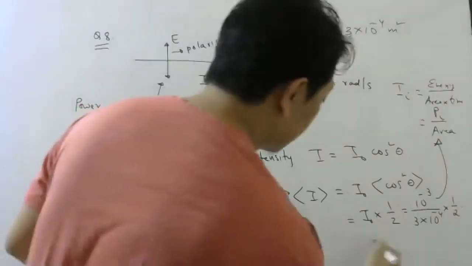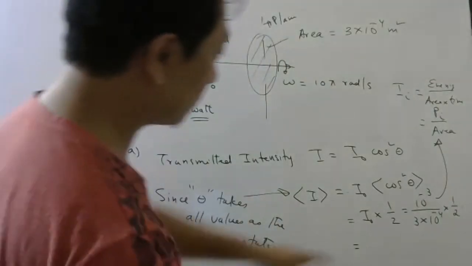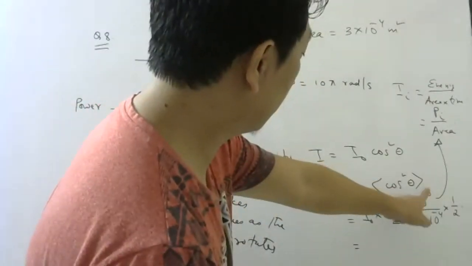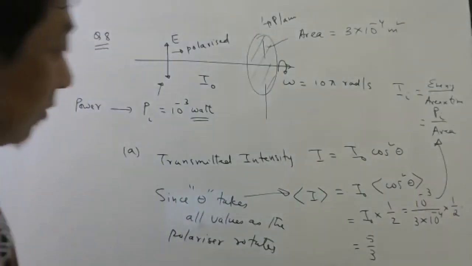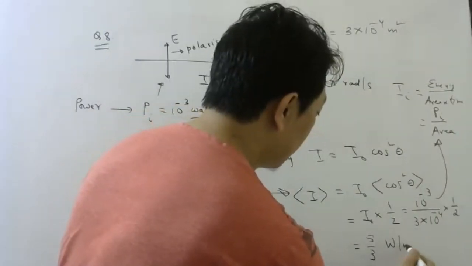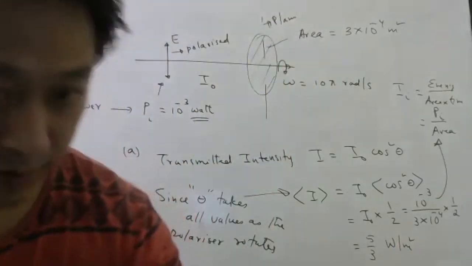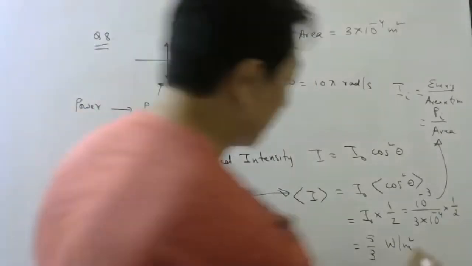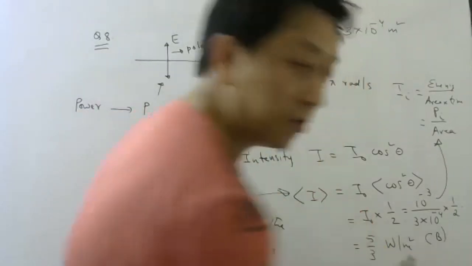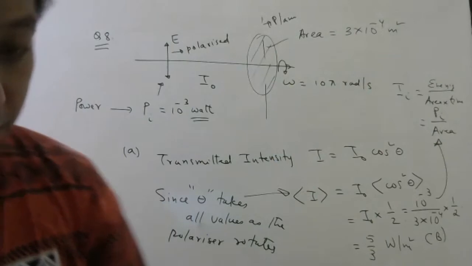That will come to 10 to the 5 by 3. Unit will be watt per meter square. So which is the right option? Option B. Later when you see the questions, you will come to know option B is the right answer.